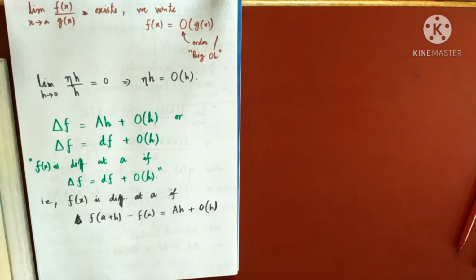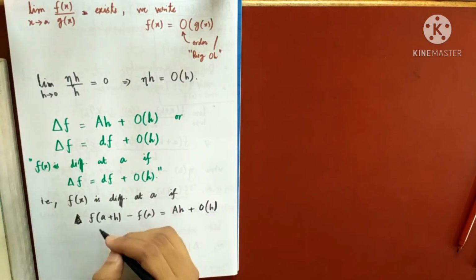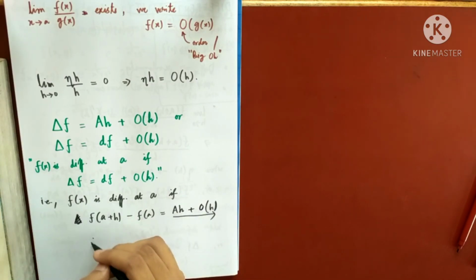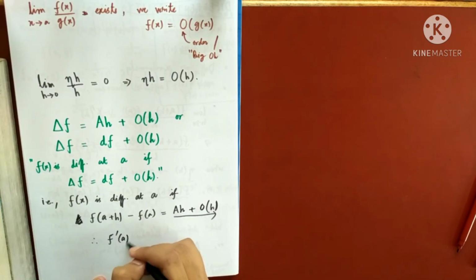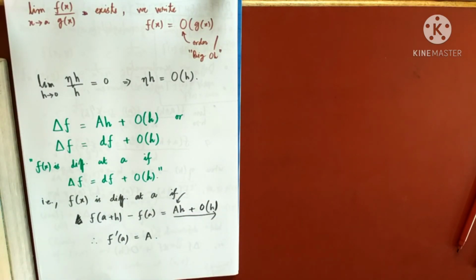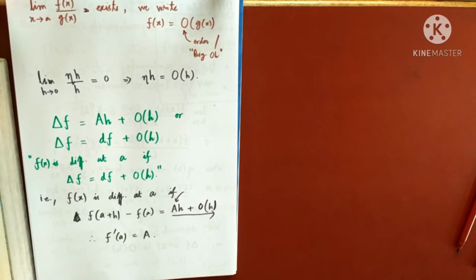Whenever the increment can be written like this, we say that the derivative of the function at a is this number, right? So this is the concept of differentiation in a single variable.